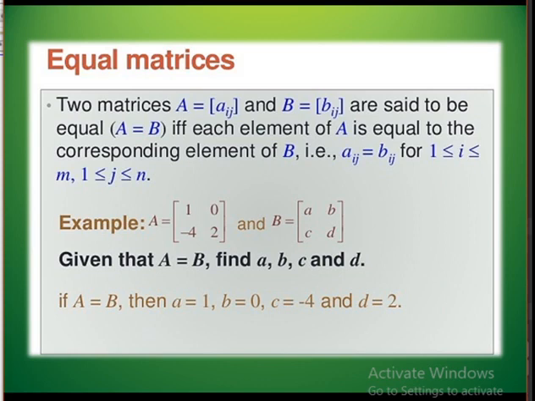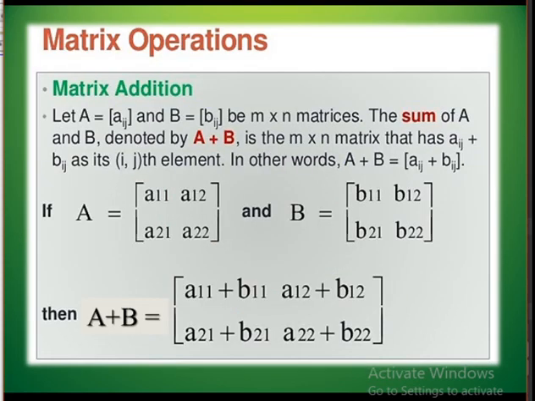Then coming to matrix operations. Here first we will see the matrix addition. Two matrices can be added only when they are of the same order. See the first matrix A, it is a 2 by 2 matrix, and matrix B is also a 2 by 2 matrix.